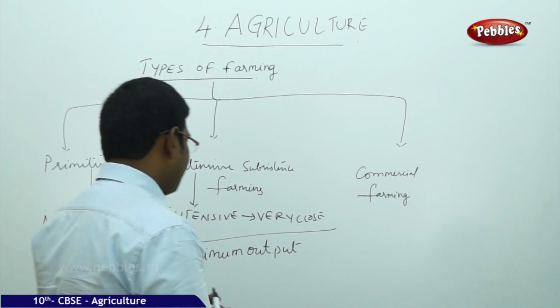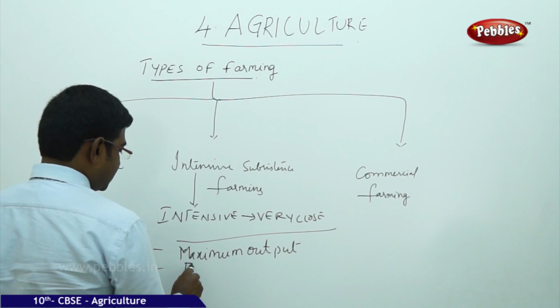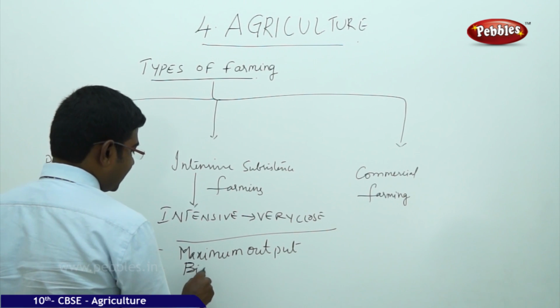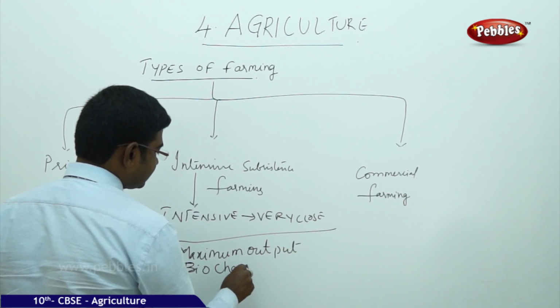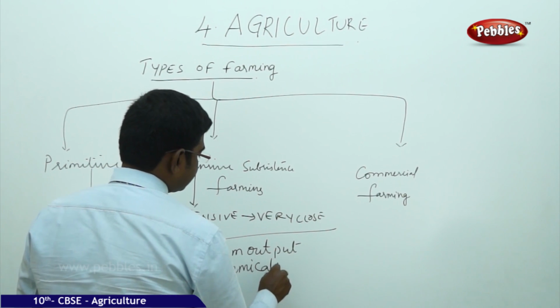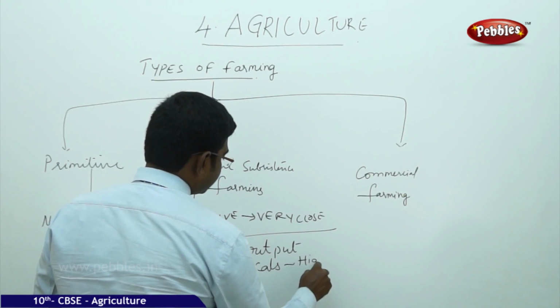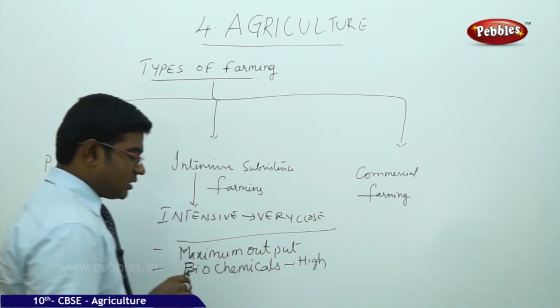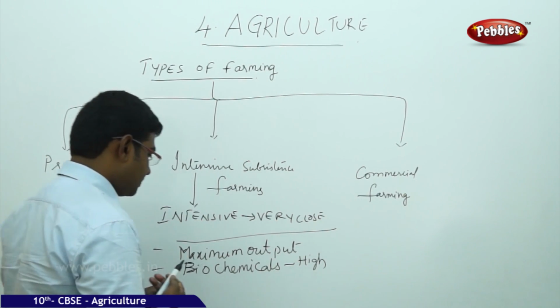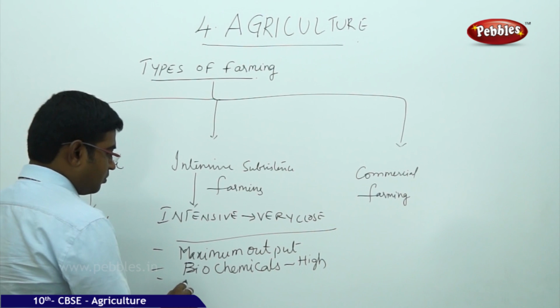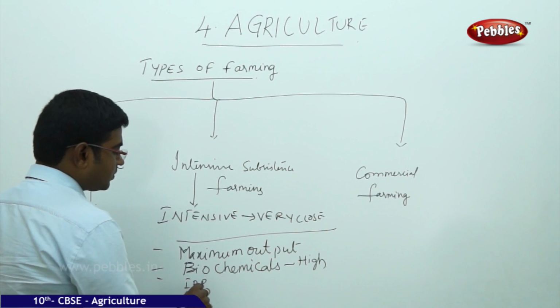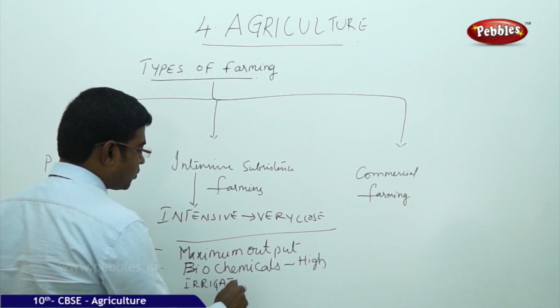That is called biochemicals. Biochemicals are used in high amounts, and they also give more preference to irrigation facilities.